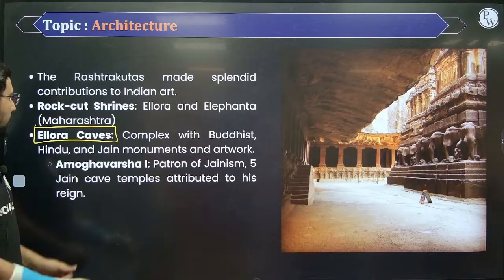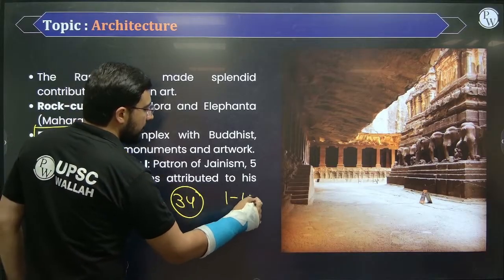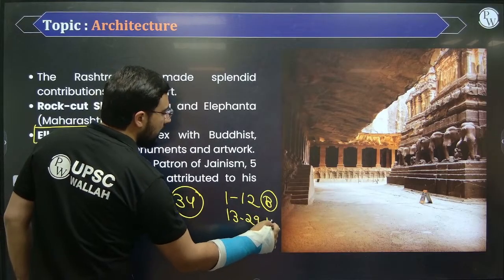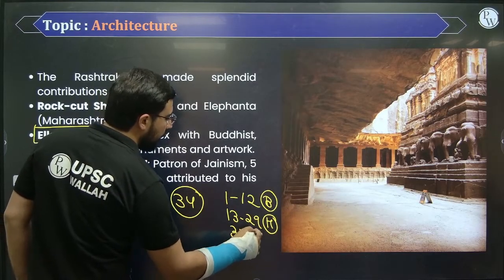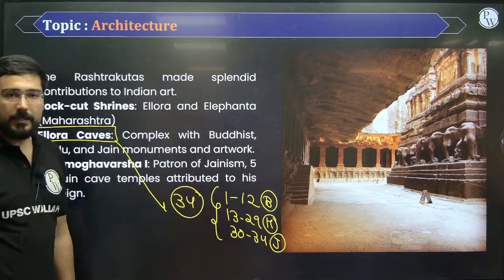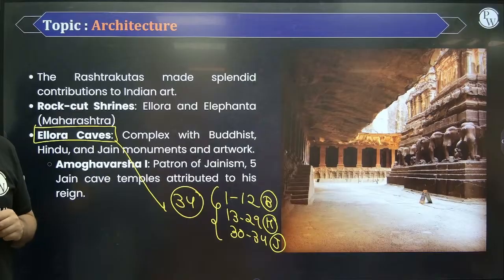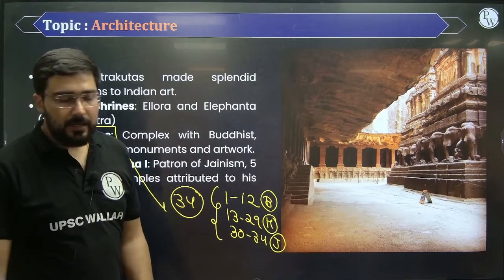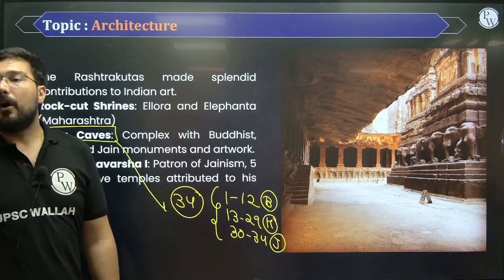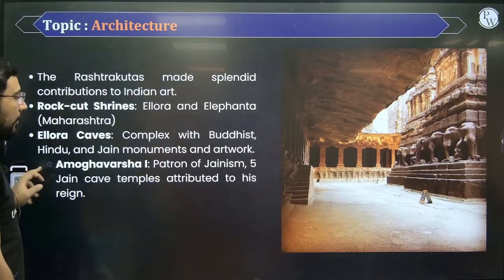Broadly, there are 34 caves in it. The first 12 caves belong to Buddhism, then caves 13 to 29 belong to Hinduism, and the last 5 caves, 30 to 34, belong to Jainism. So broadly you have 34 caves. It's a very unique example of a peaceful approach between religions, or a secular kind of architecture. Why are we using the word secular? Because Indian secularism says there should be equal patronage for all. So that's the kind of architecture we see here. Okay? A syncretic kind of idea is there.